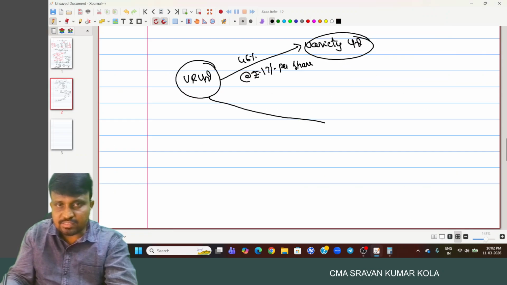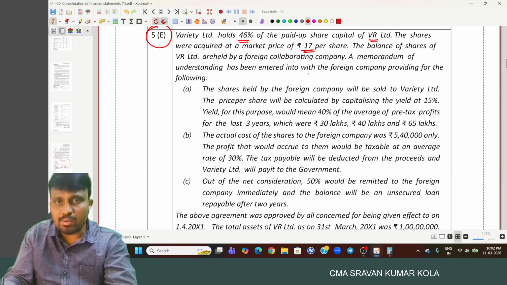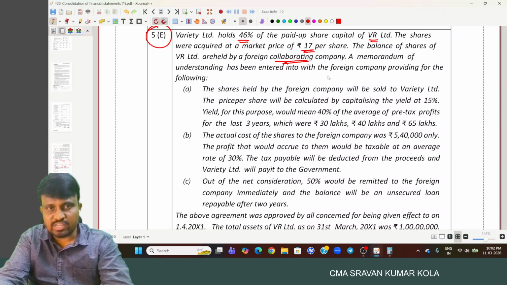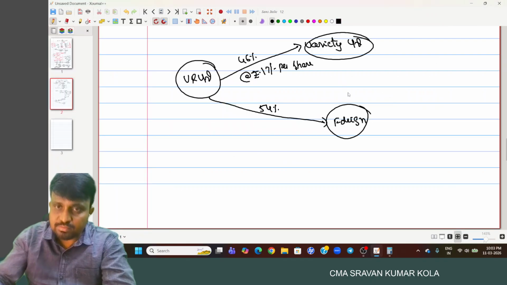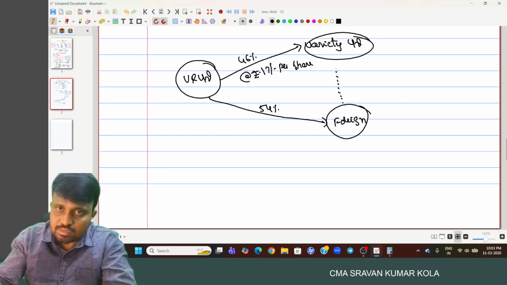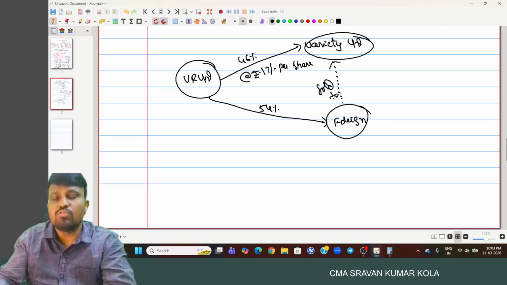And the remaining 54% is held by the foreign collaborating company. A memorandum of understanding has been entered into between them, providing that the shares held by the foreign company will be sold to Variety Limited.